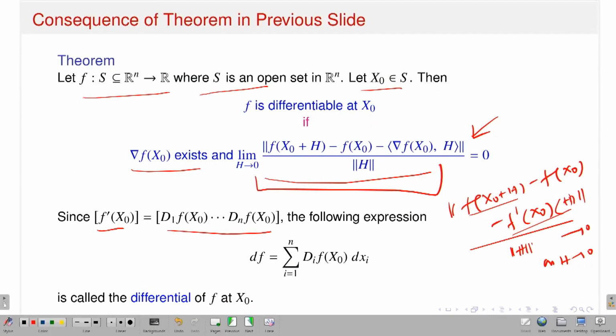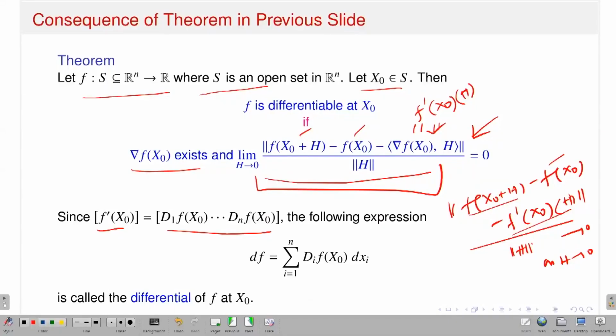Look, f of x naught plus h is as it is, minus f of x naught, and then the total derivative, the linear transformation derivative of f at x naught that I am guessing, which is the gradient vector acting on h, is nothing but the dot product of the gradient vector with h. Now you just have to show that this limit goes to 0. Once I have done this, I will say that yes, my function is differentiable at the point x naught, and my total derivative, that means the linear transformation, is nothing but the gradient vector. That's it.